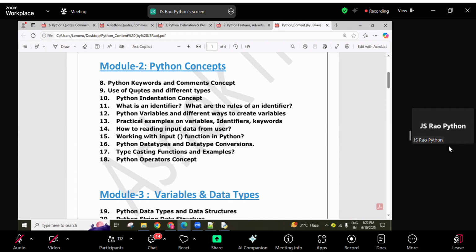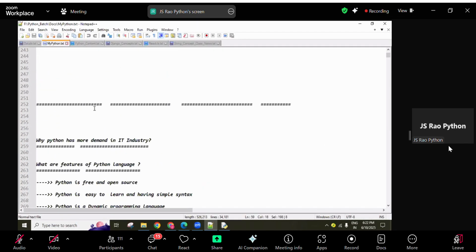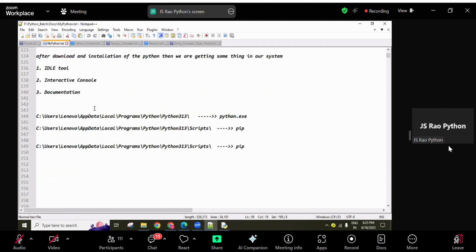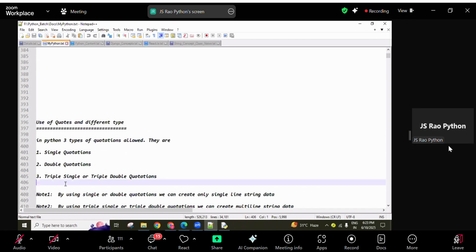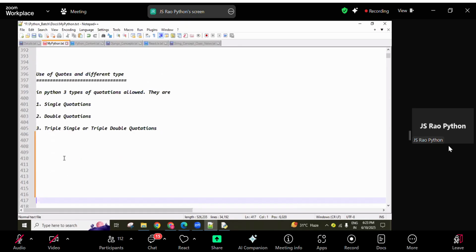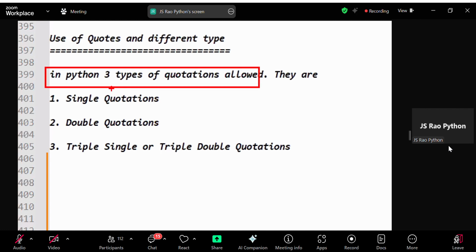Okay, first we will discuss the Python quotations concept. How many types of quotations are supported in Python? What is the purpose of the quotations? We will discuss all these things, guys. So use of quotes and the different types of quotes in Python we have to discuss right now. In Python, we have three types of quotations.